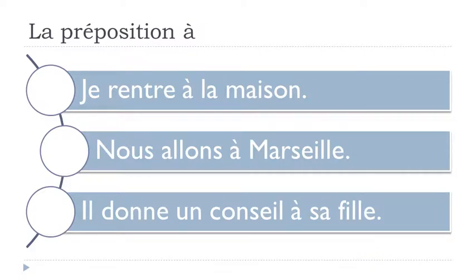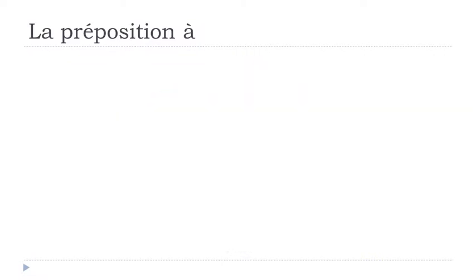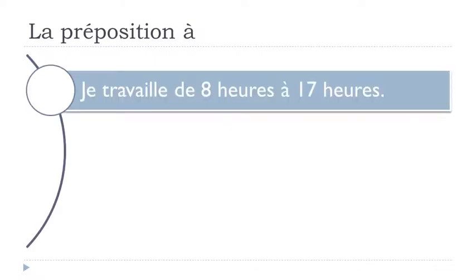All right? And so now, we'll see the second use of this to, but when it's combined with the préposition de, like here. So de would be from, and then you put something, and à will be the to. All right? So je travaille, travailler is to work, de, so from, 8 heures à 17 heures. Okay, so it's really the from to.